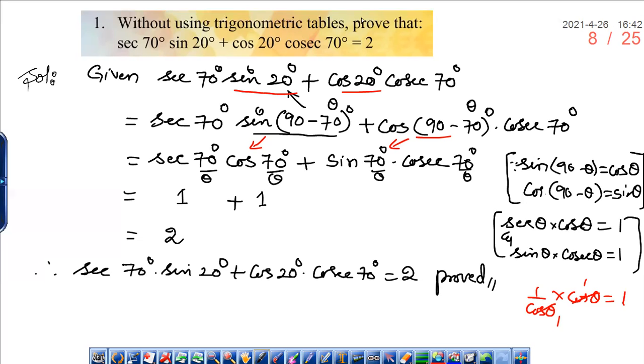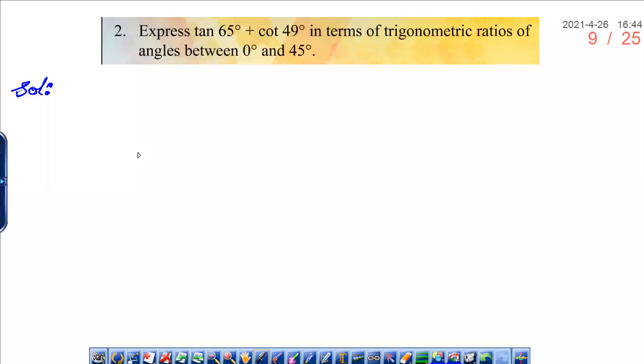Okay, let us solve the second problem. Express tan 65 degrees plus cot 49 degrees in terms of trigonometric ratios of angles between 0 degrees and 45 degrees. Now in this problem, tan 65 degrees plus cot 49 degrees is given.